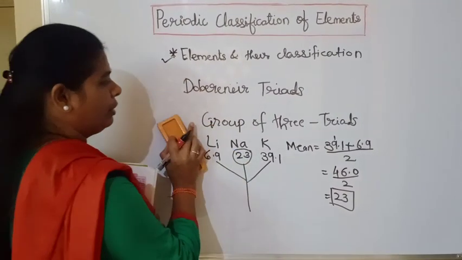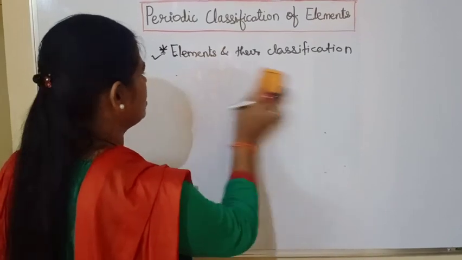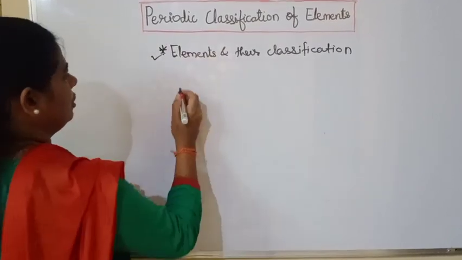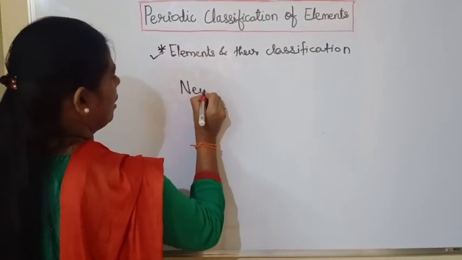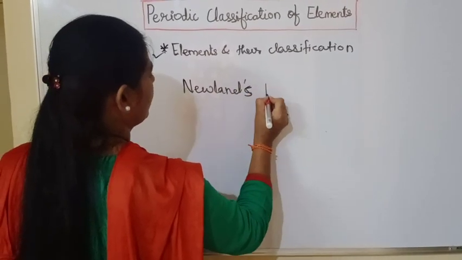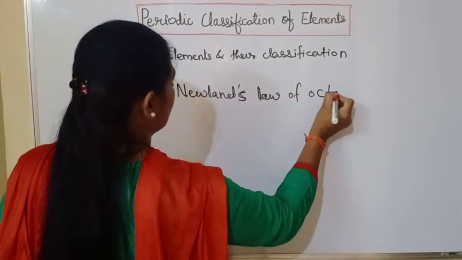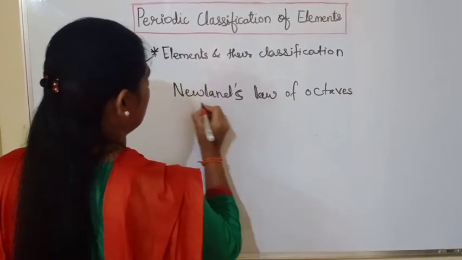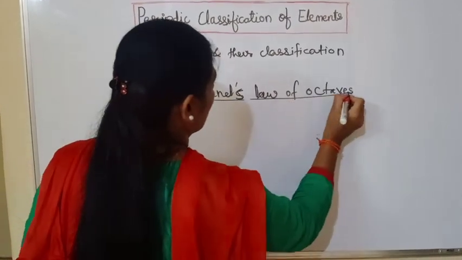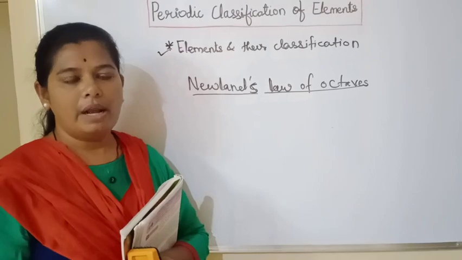So after it was unsuccessful, another scientist came, that is Newlands. Now we'll study Newlands' law of octaves. Students, keep in mind that a question will be asked on Dobereiner: explain Dobereiner's triad with example.